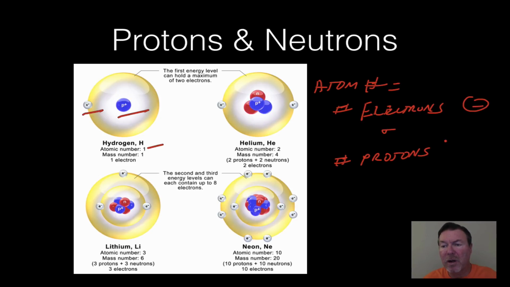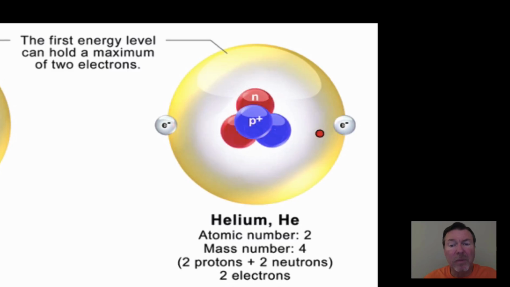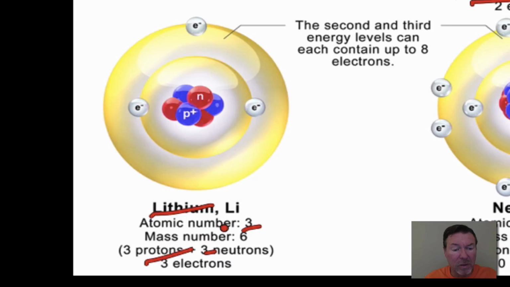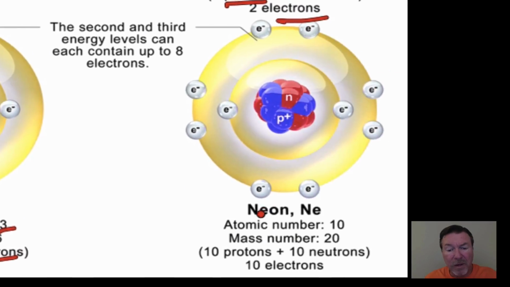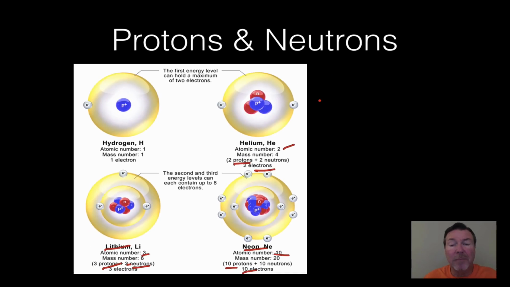These are negatively charged, these are positively charged, and that's why the atoms are neutral. You can see over here helium, which is number 2 on the periodic chart, has 2 protons and 2 electrons. We can take a look at lithium, which is number 3, has 3 protons, 3 electrons. Neon is atomic number 10 and has 10 protons and 10 electrons. So the protons and electrons are always equal.